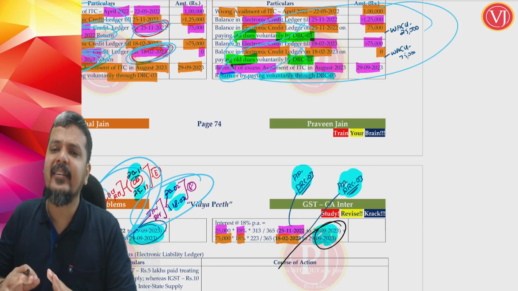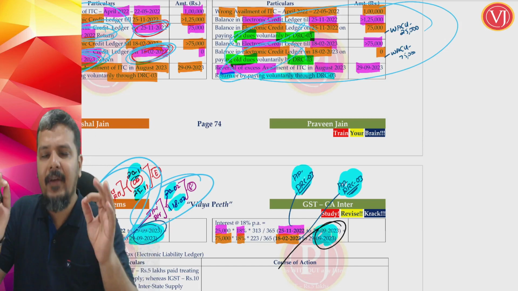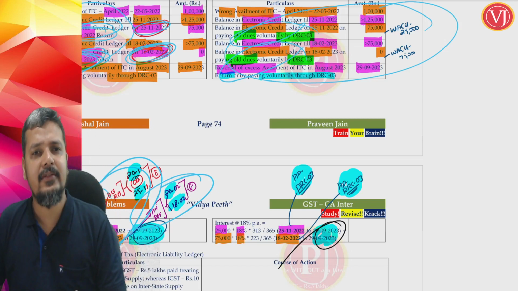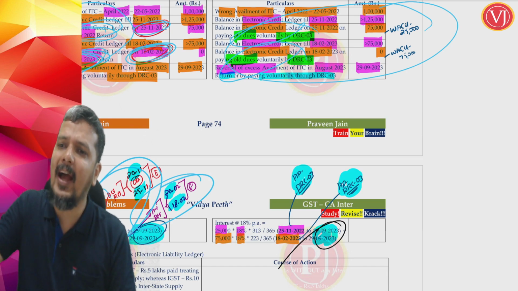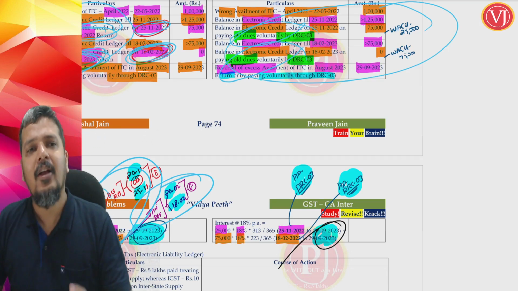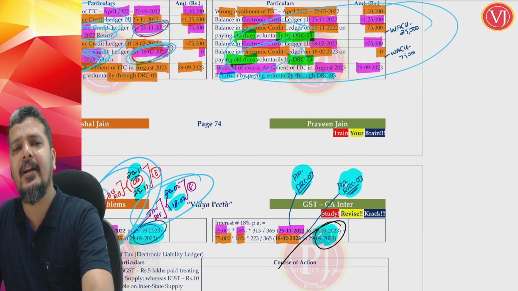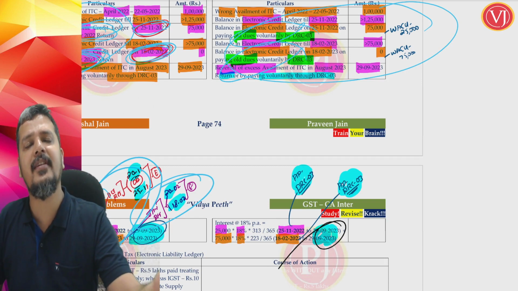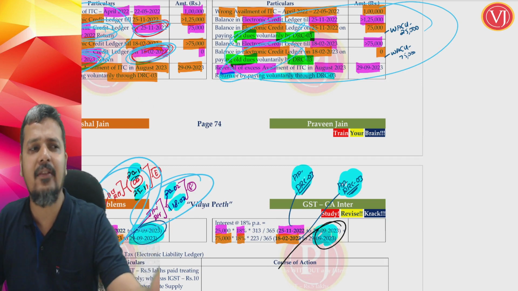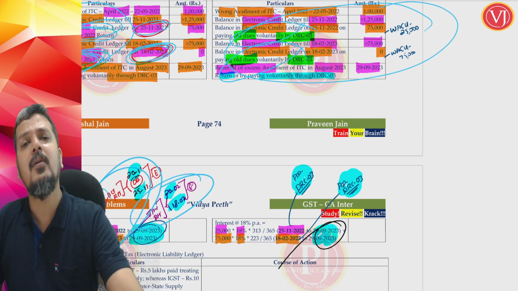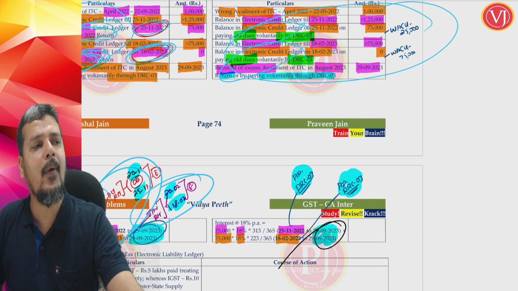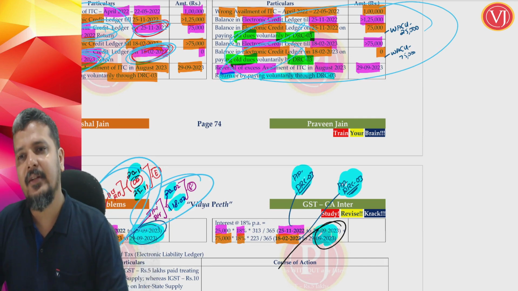End date is always very simple. Whenever you actually reverse it, interest will continue till you actually reverse it. Whether you are reversing by showing it in your return or reversing it separately by paying through DRC03 challan is not important. Till you actually reverse it.